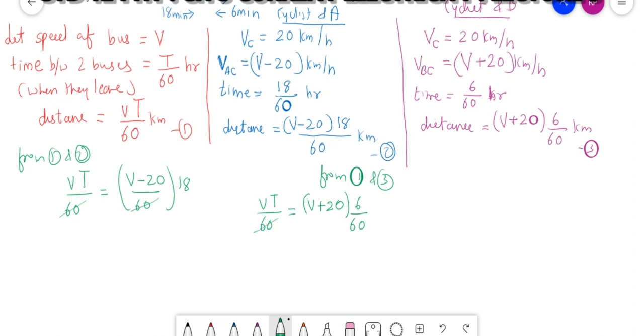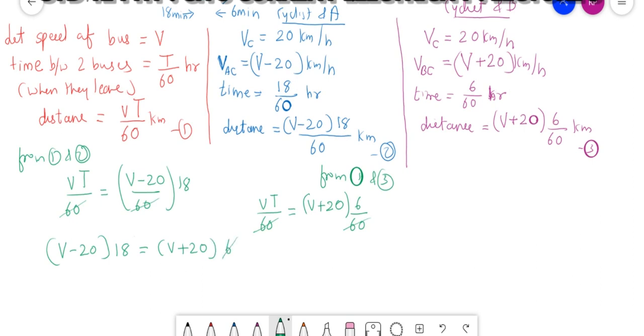Here also 60 will get cancelled. So Vt will be equal to (V plus 20) into 6. See, here it is Vt, here it is Vt. So I can write V minus 20 into 80 equal to V plus 20 into 6.